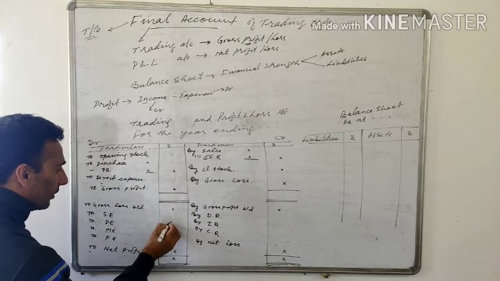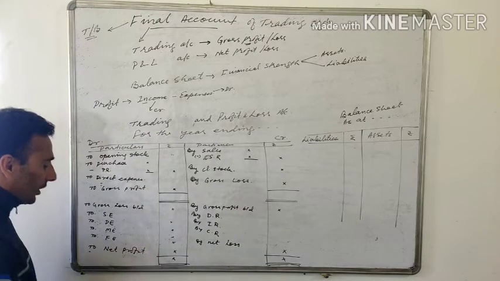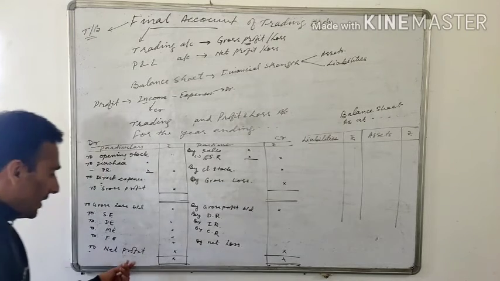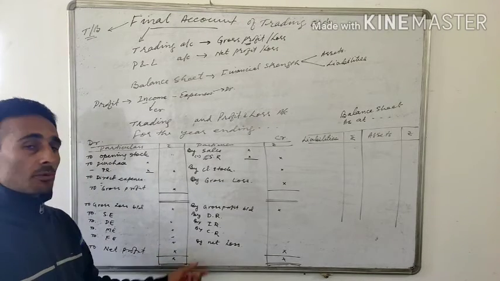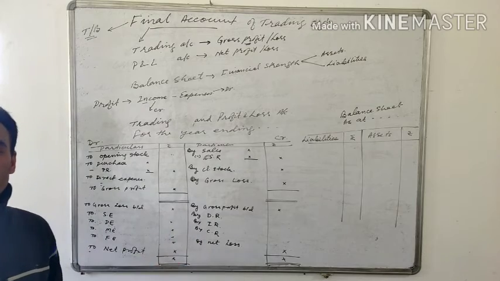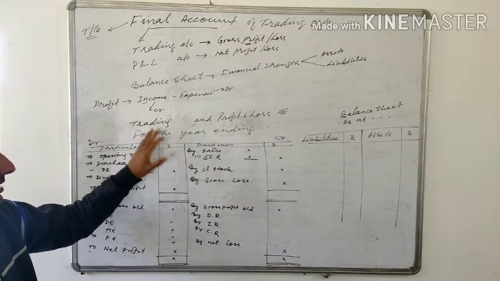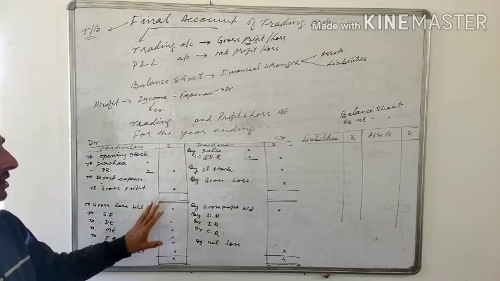Okay, all these expenses will be here. Now, this net profit or the net loss will be borne by the owner or by the proprietor. So this is how the trading and profit and loss account is prepared.